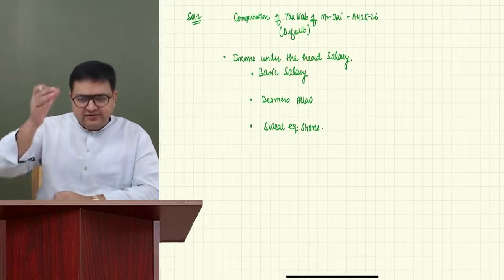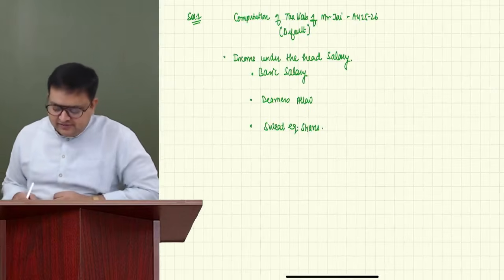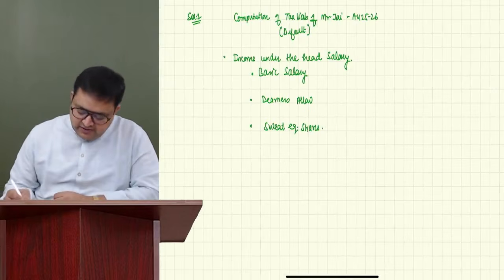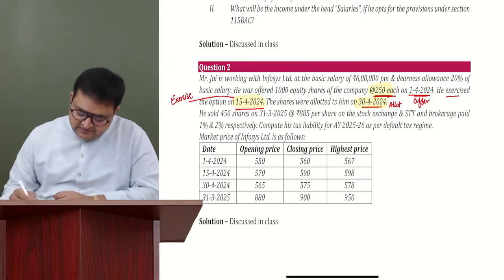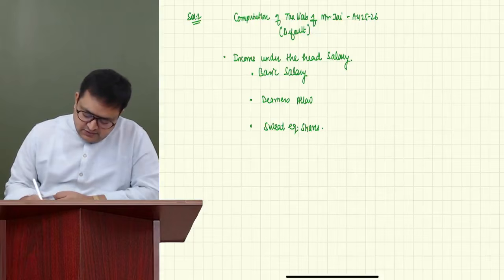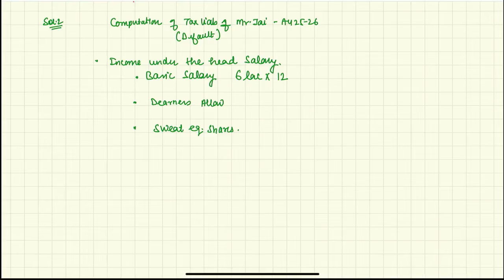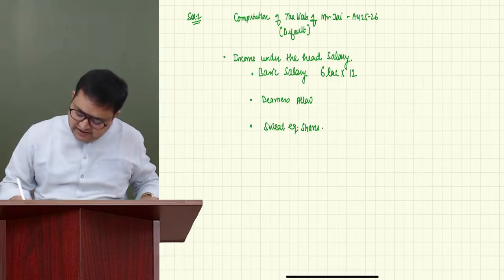So since we have made the list of it, now let us write the amount, that how much would be taxable. For basic salary and DA, we know that 100% is taxable. So basic salary is 6 lakh per month. DA is 20% of his basic salary. So it is 6 lakh into 12, 48 lakh.